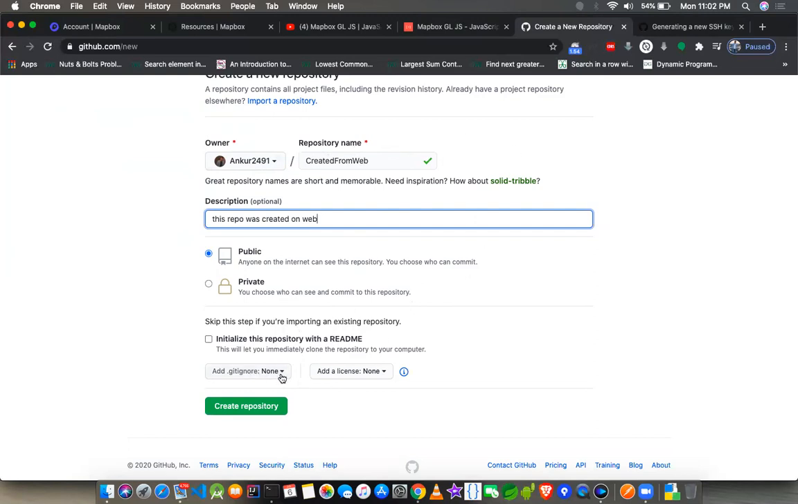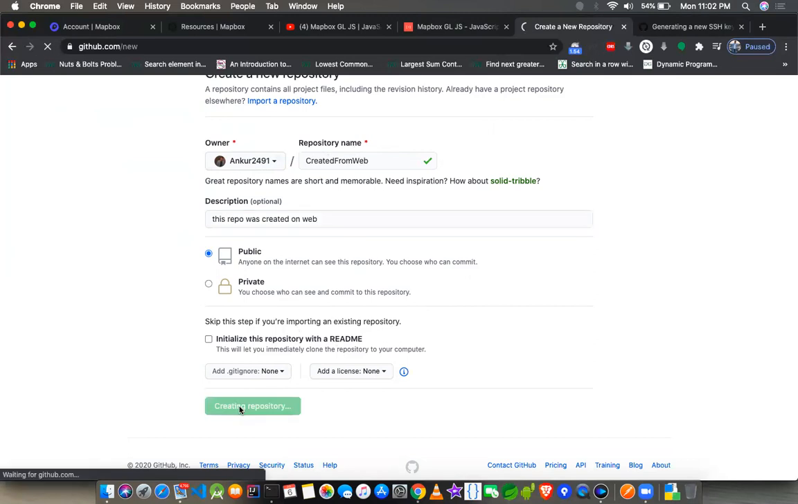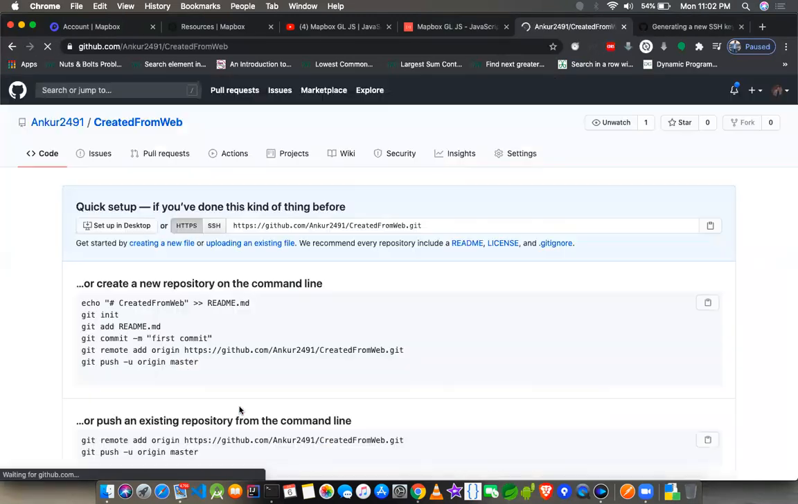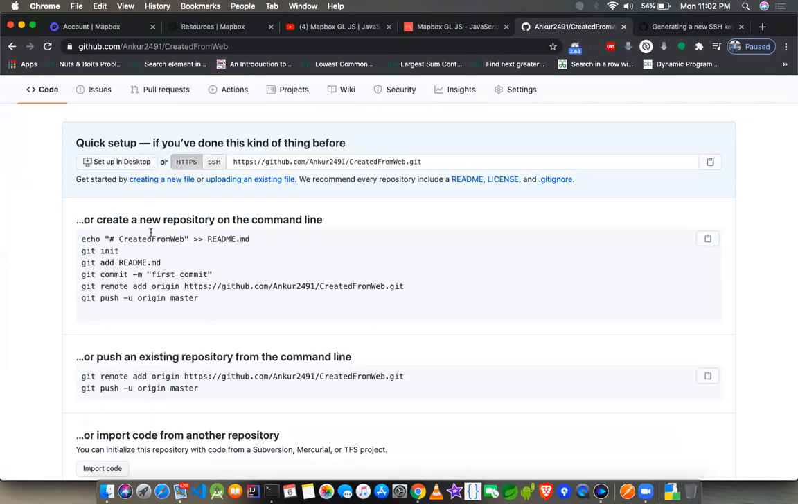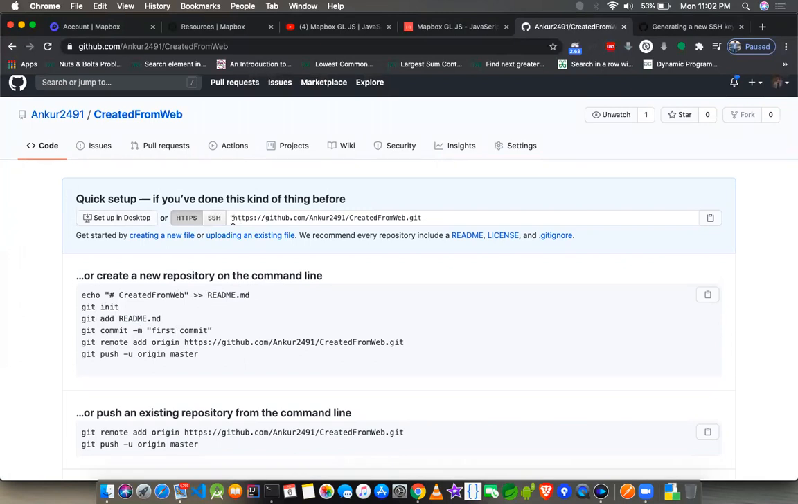There is a git ignore, I'll come to that later, and license is none. I'll just create a repo. Now, once I create a repo, I have these options. It will give you all sorts of instructions: created from web, readme, git init, all these things. I'll come to this init part later. I'll first show you why these URLs have come and what is the purpose of them.